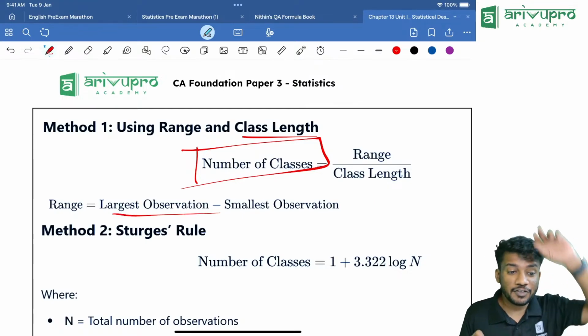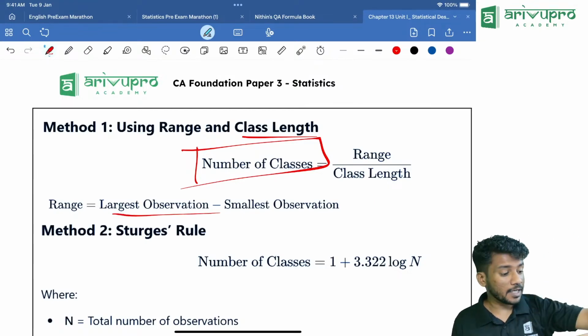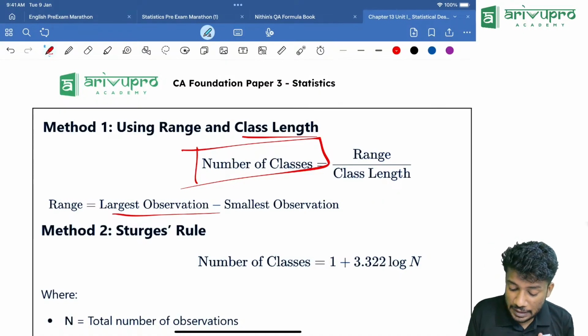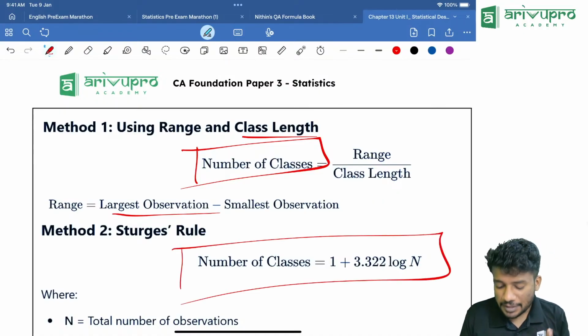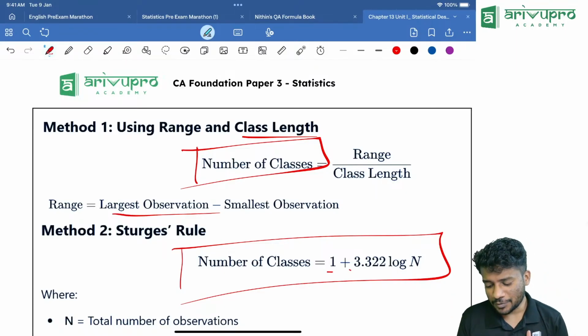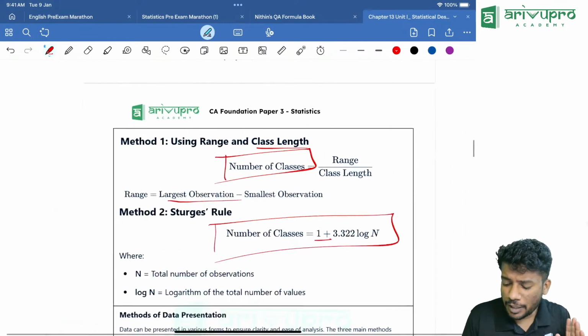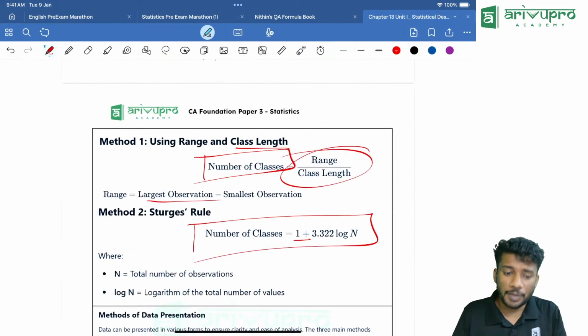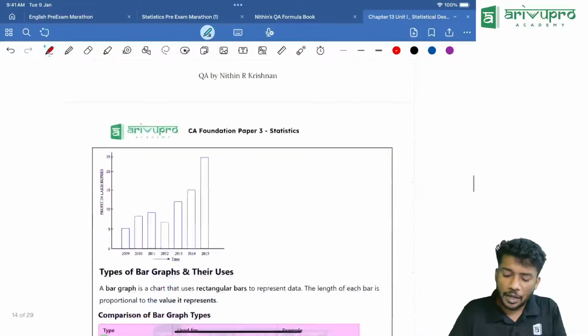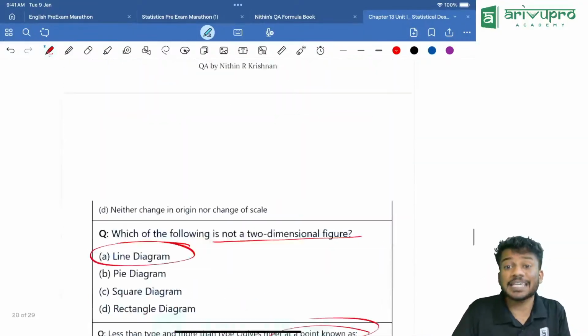Range we know, yesterday we studied: largest observation minus smallest observation. Then there is another formula. It was asked in the previous year. How can you find the number of classes? That is 1 plus 3.322 log n. That's all. Range divided by class length is the more important formula, because questions were there in the previous year. Okay, keep that in mind.